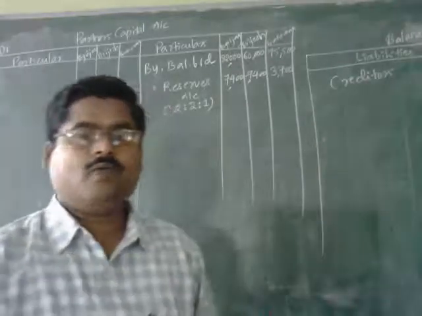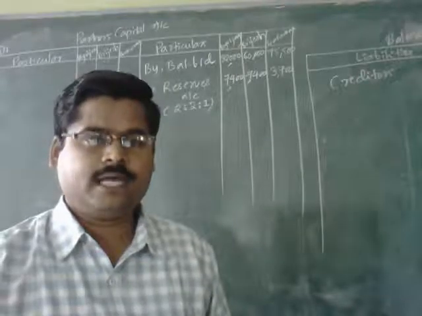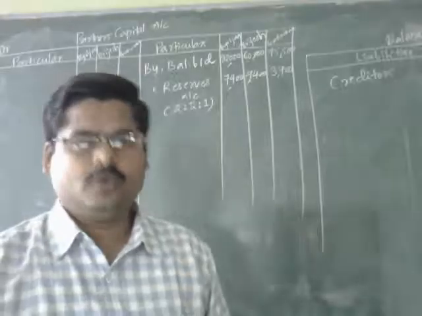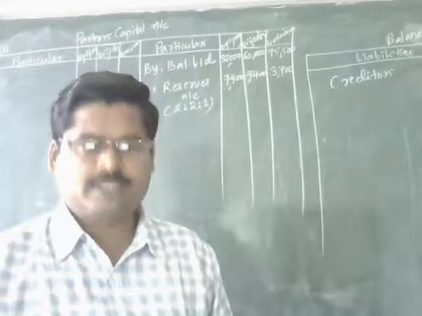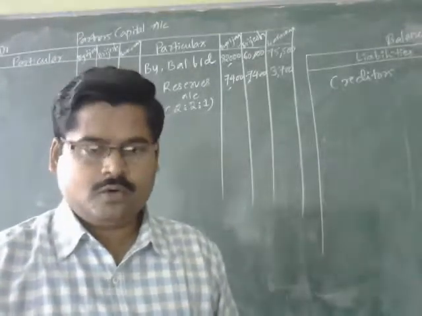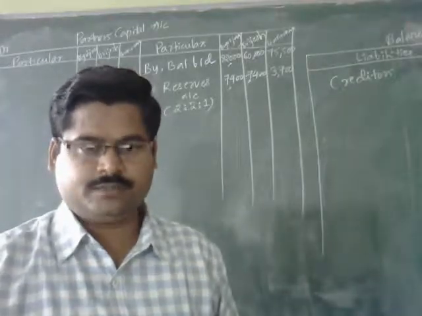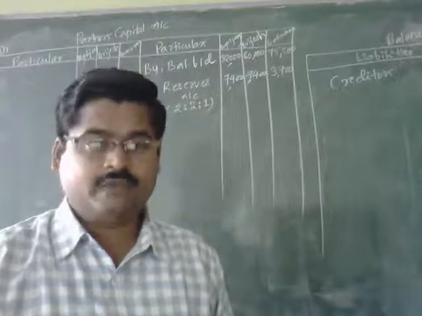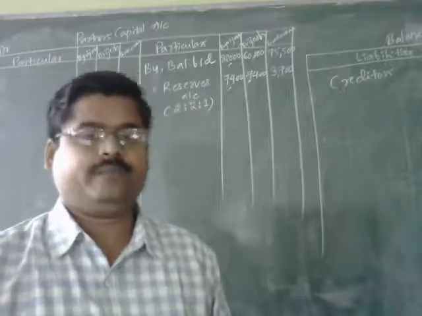So here the partners have created and raised the goodwill amounted to rupees 60,000, and thereafter what they are saying is goodwill account to be raised to the extent of retiring partner's share.